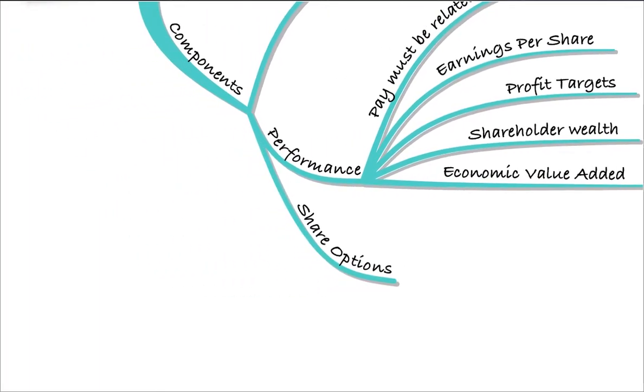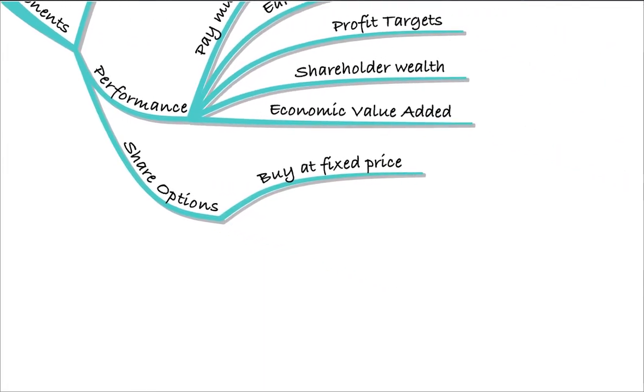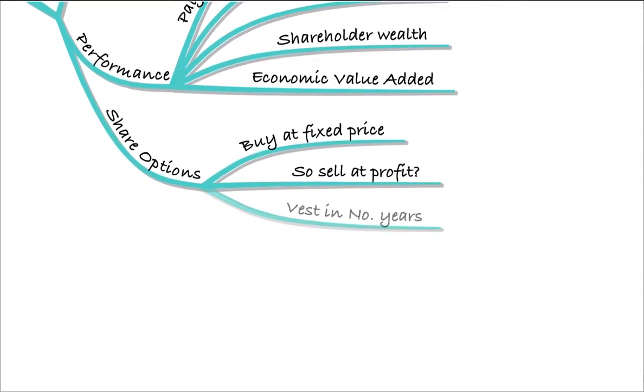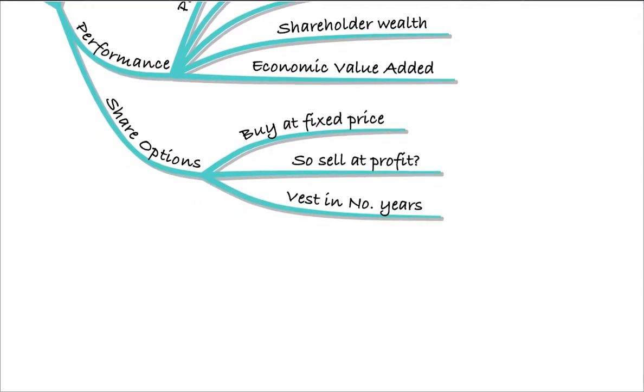It could also include share options, so that's the option to buy the shares at a fixed price so they can then sell them at a profit. So share options will vest in a number of years, so that means they have to wait for them, so it's in their interests for the share price to go up over that number of years. Therefore, the directors' interests are the same as the shareholders' interests.